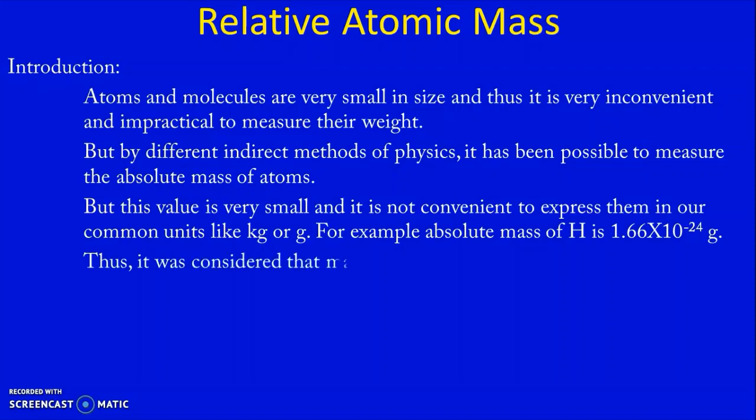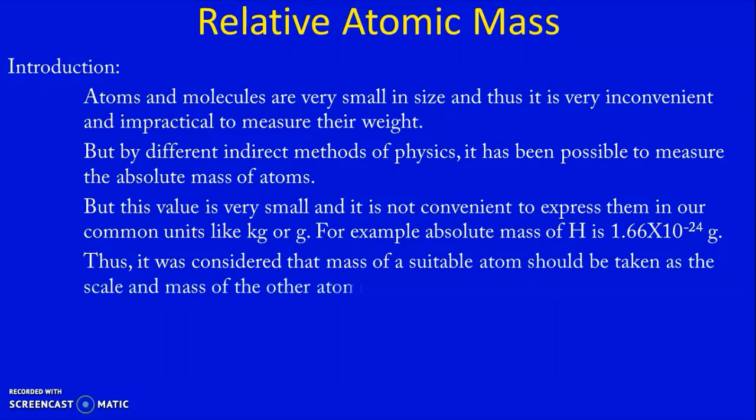Thus, it was considered that the mass of a suitable atom should be taken as the scale, and the mass of other atoms can be compared to it. Suppose you take the mass of any atom as the scale. Now we have to compare the mass of other atoms with this scale: how many times it is heavier than that particular atom.